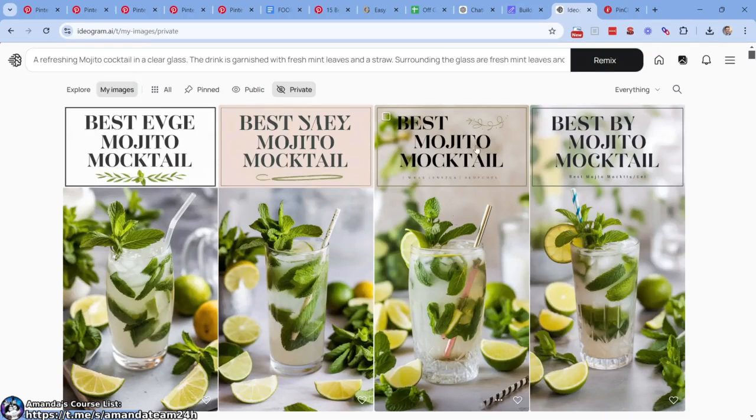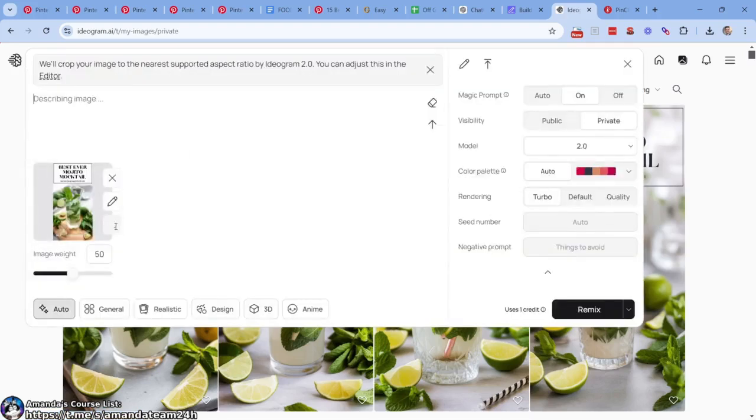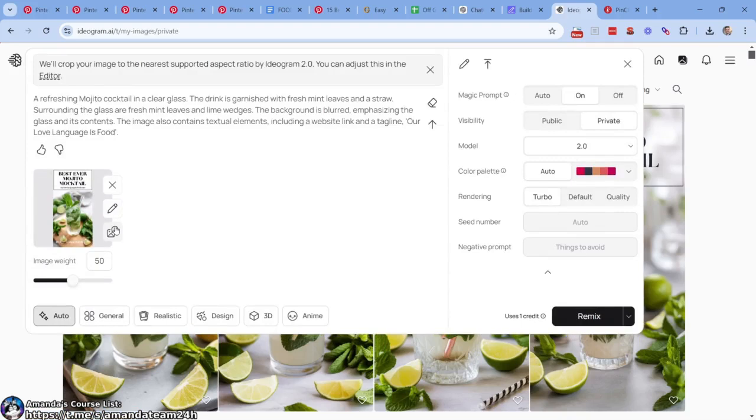Is it the best? Not really. Would I prefer it on a white background? Yes, definitely. Let's try one more. Why isn't it describing it well? It's so weird.